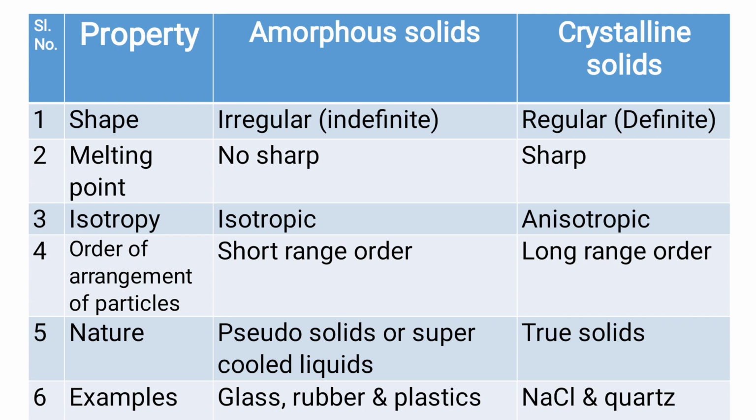Amorphous solids are also called pseudo solids or supercooled liquids, but the crystalline solids are called true solids. Examples of amorphous solids are glass, rubber, and plastic, but the examples of crystalline solids are sodium chloride and quartz.